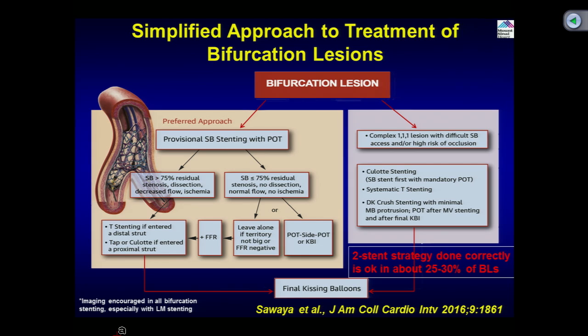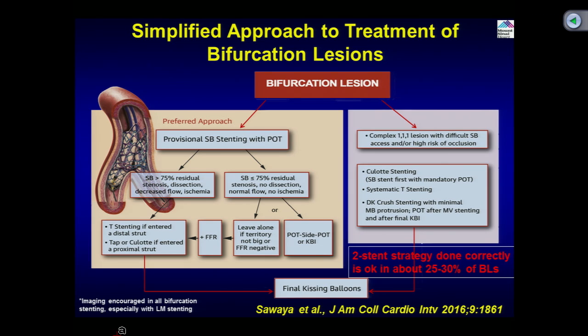Now, in some cases with dissection, you put a second stent, whether TAP technique or the reverse crush. If there is more than 75% residual stenosis, and clearly you already have a dissection and so forth, in those cases you plan the two-stent strategy.